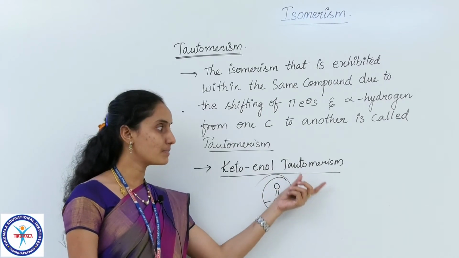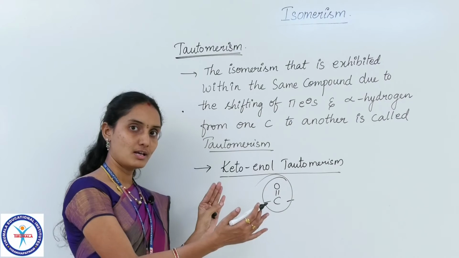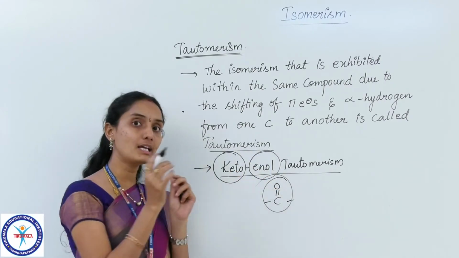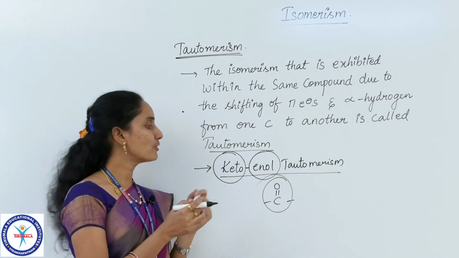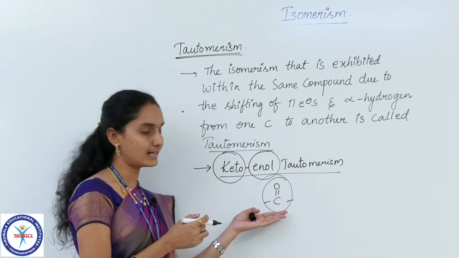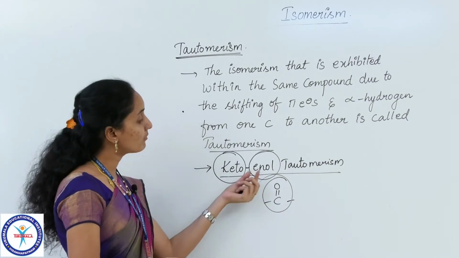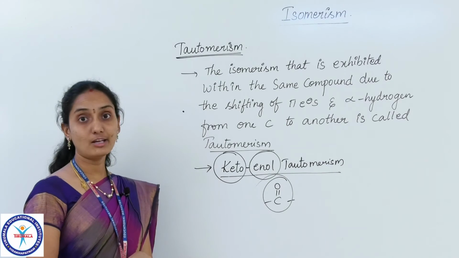That means the tautomerism occurs between two structures. One of the structures contains keto group and another structure contains enol group. All of you know what a keto group is. Just now I have said C double bond O group is a keto group. But what about this enol group? Enol.